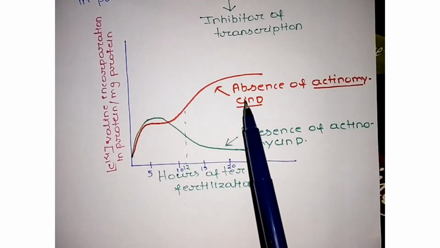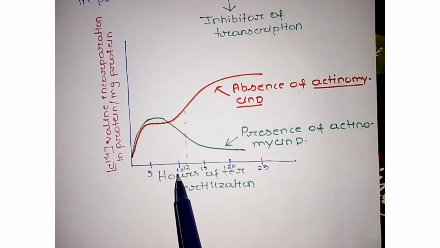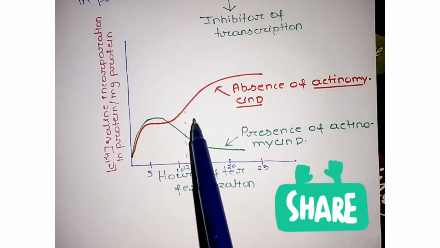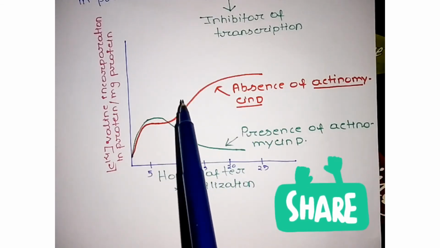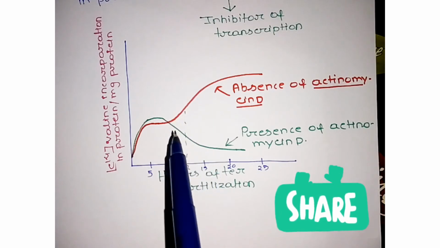But on the other hand, when we fertilize sea urchin egg and sperm in normal sea water, after 12 hours a burst of protein synthesis occurs because new mRNA is formed, and from these new mRNAs, new proteins are translated.